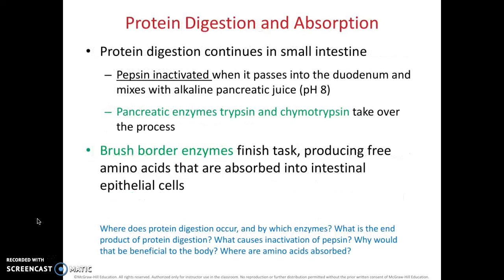So then it continues in the small intestine. Pepsin is inactivated when it passes into the duodenum and mixes with alkaline pancreatic juice, as well as the bicarbonate mucus. And then the pancreatic enzymes trypsin and chymotrypsin take over the process, with the brush border enzymes finishing the task, producing free amino acids that are then absorbed into the intestinal epithelial cells.